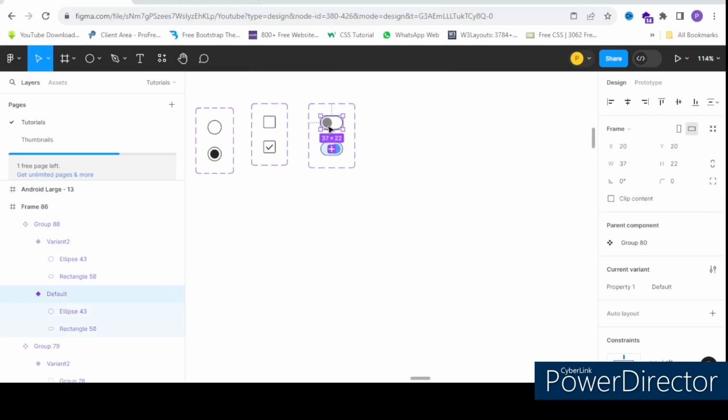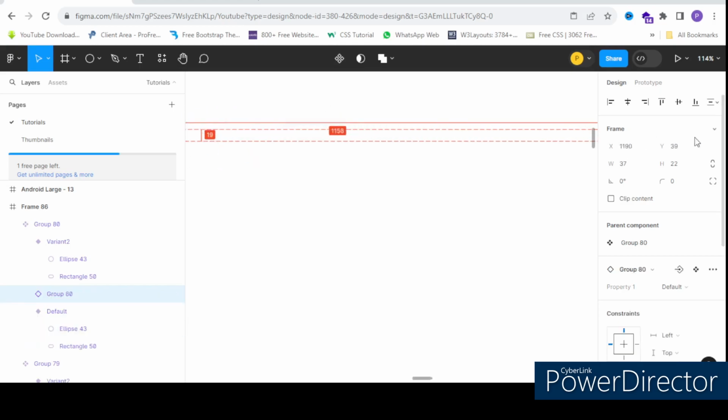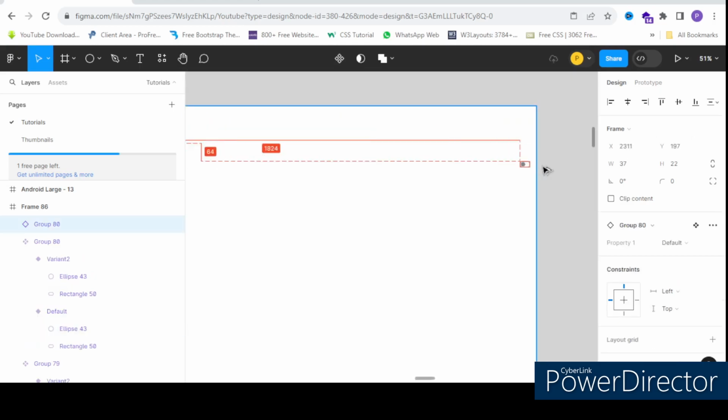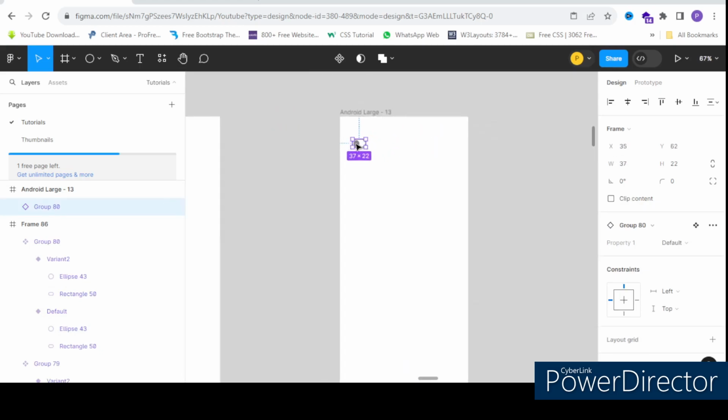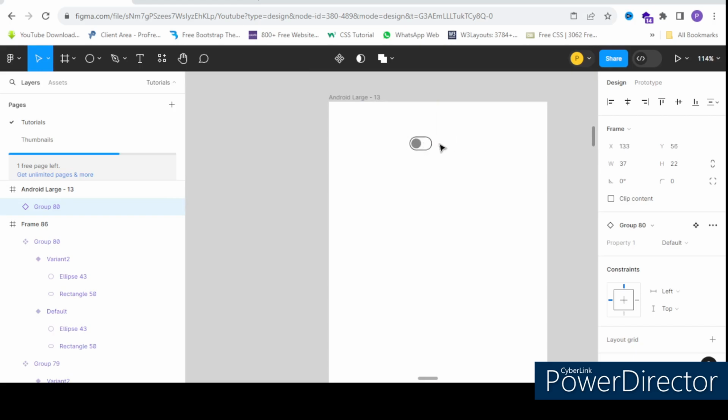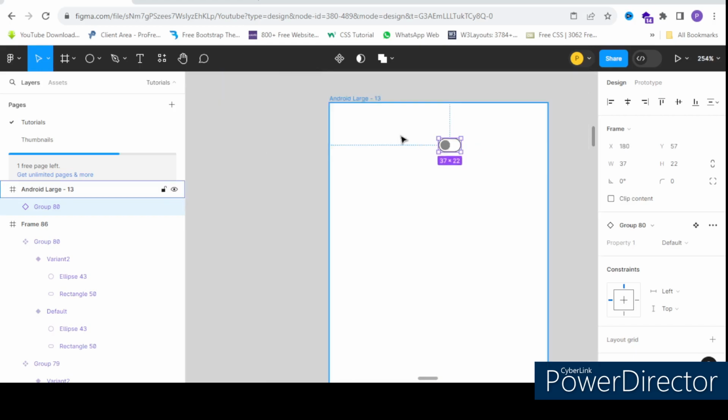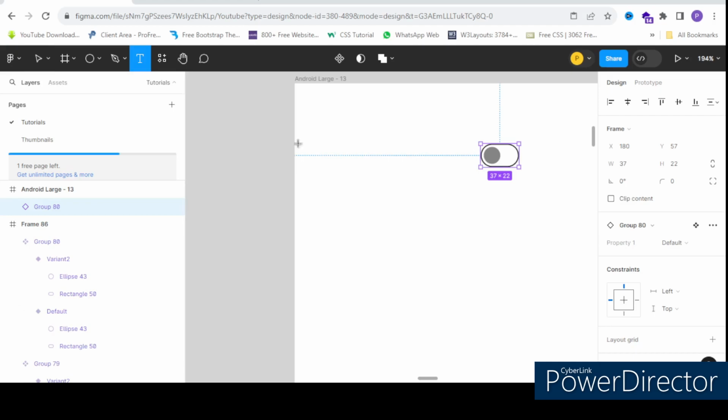Now same thing, click and hold alt and take this to this frame where we will be testing. For example, let me have an option 1 here.